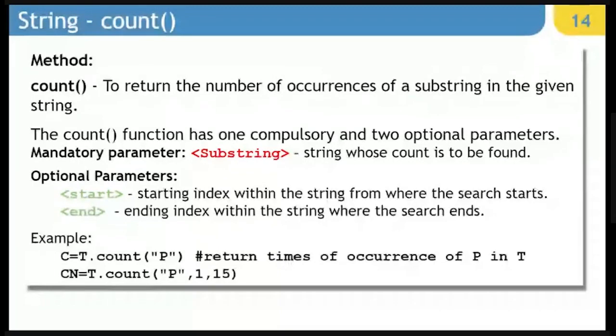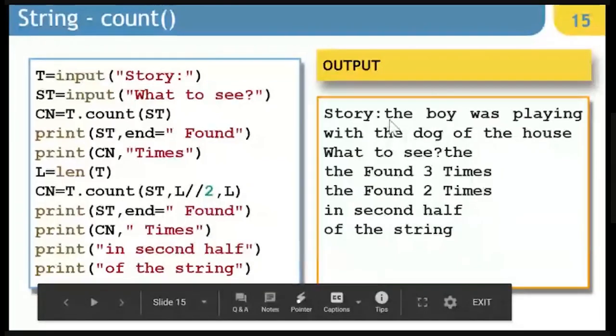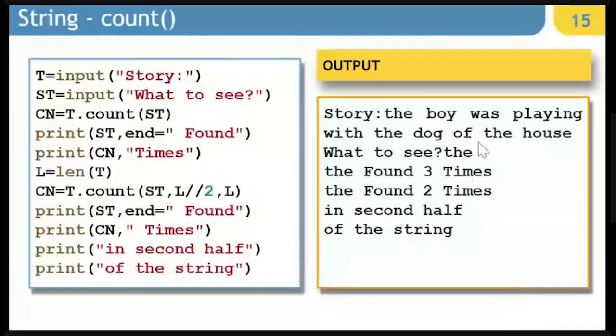So you can look at this example where we are entering a story, and then we are taking a substring, and then we are looking for how many times that particular substring is present. The story is: the boy was playing with the dog of the house, and we are looking for "the".